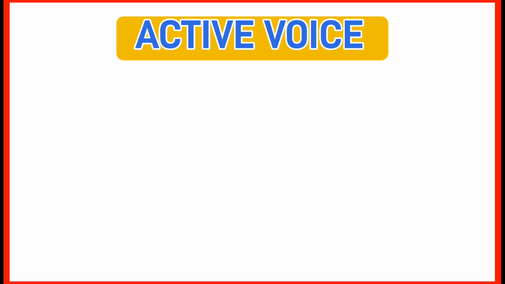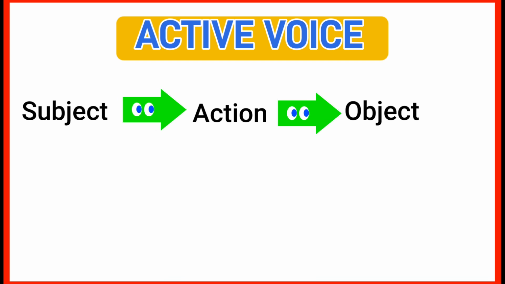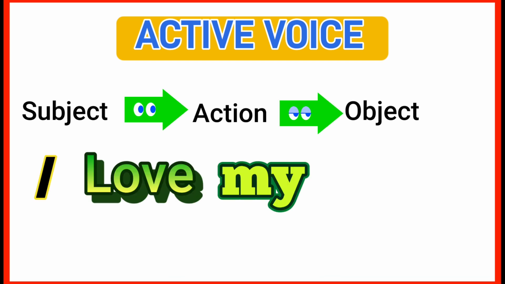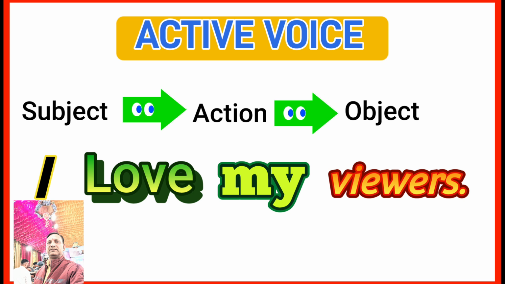So what exactly is an active voice? In active voice, subject performs the action and object receives the action. For example, I love my viewers. So here I is the subject and what is the action? It's love.